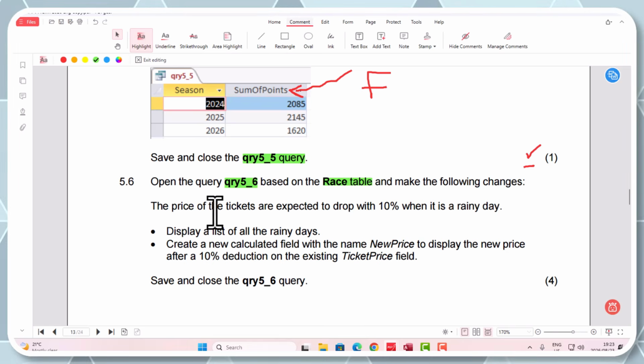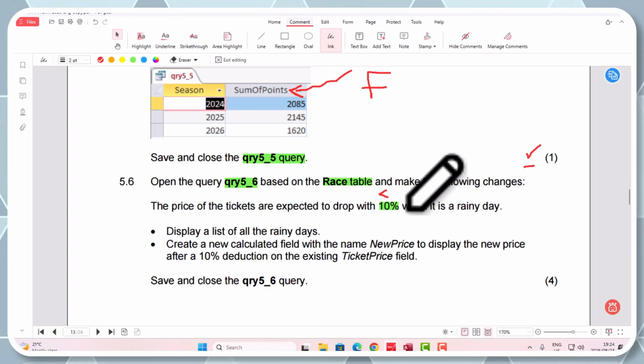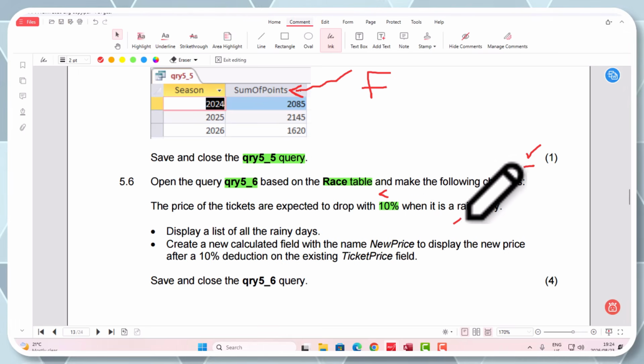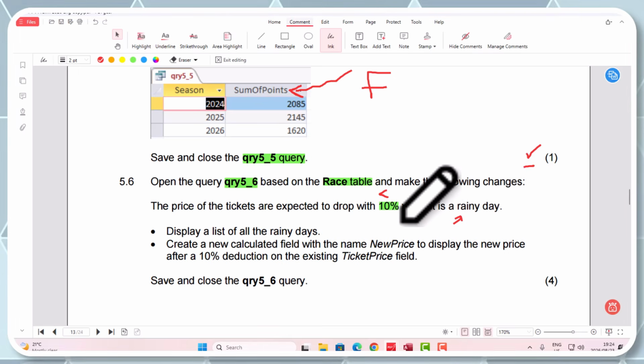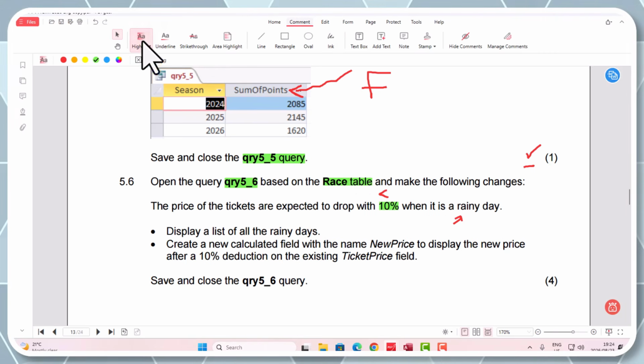Right, the price of tickets are expected to drop with 10%. Okay, so we know that there is a drop happening, smaller than. All right, when it's on a rainy day. Okay, so when it's a rainy day, the ticket price will drop. Display a list of rainy days. That's the first thing they want us to do. Display a list of rainy days.